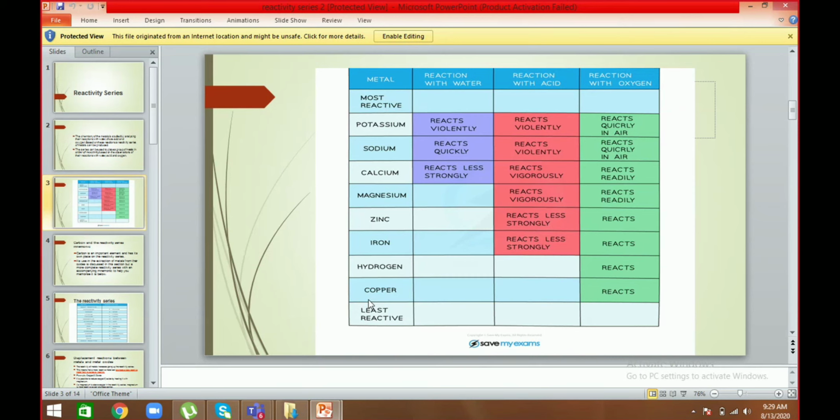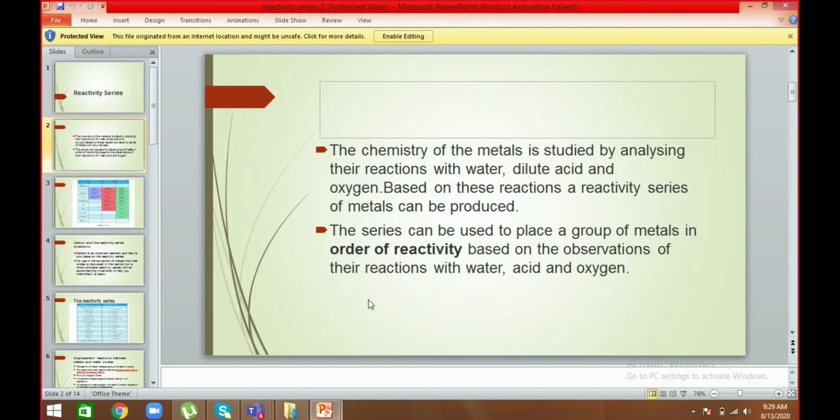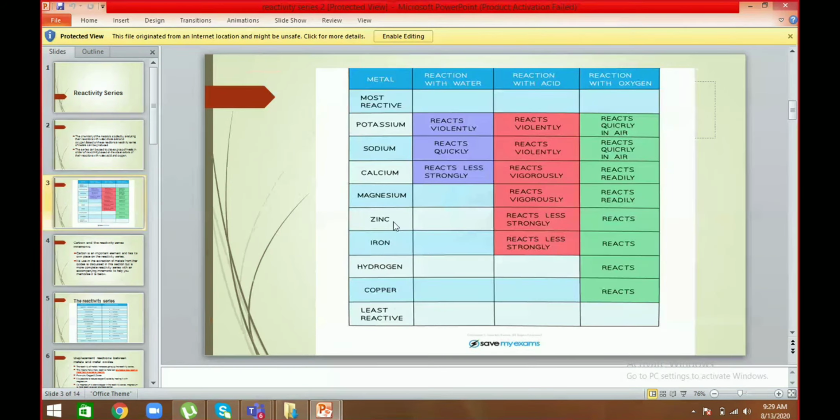The ones present at the bottom of the reactivity series are the unreactive metals. The ones present at the top of the reactivity series are the most reactive, and we saw how we arrange these metals on the basis of their reaction with water, acid and oxygen. And this is a general summary, where we saw that potassium, sodium and calcium react strongly, and magnesium reacts violently with steam but strongly with cold water.